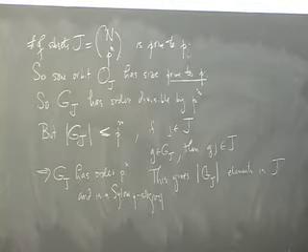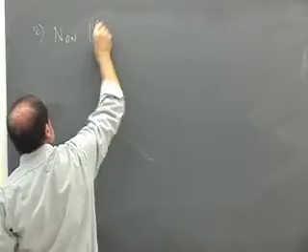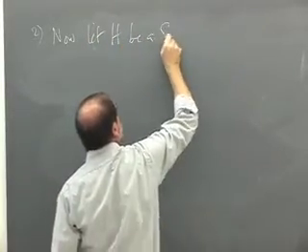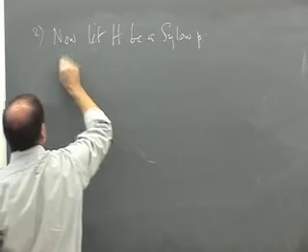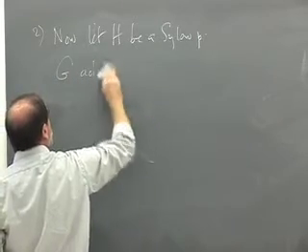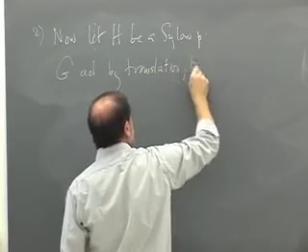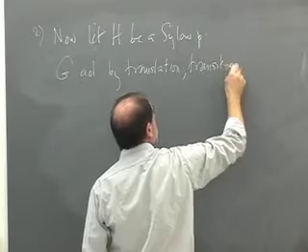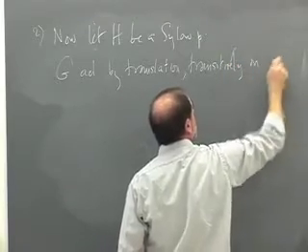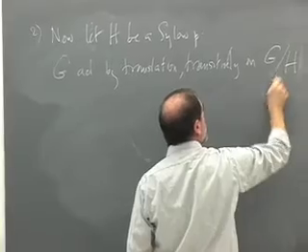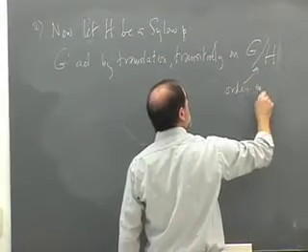Once we have a Sylow p-subgroup, then we start doing orbit questions. So for the next part, part 2, we change the set that we're acting on. Let H be a Sylow p-subgroup, and let G act by translation transitively on the coset space of H, which has order m prime to p.